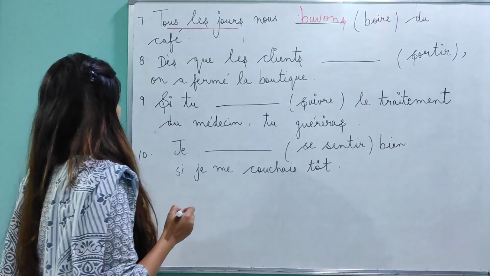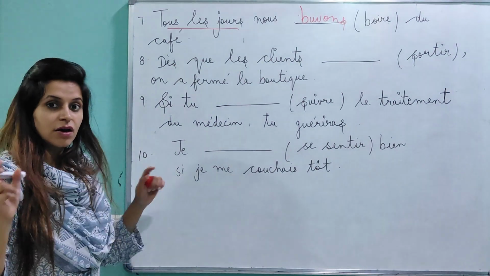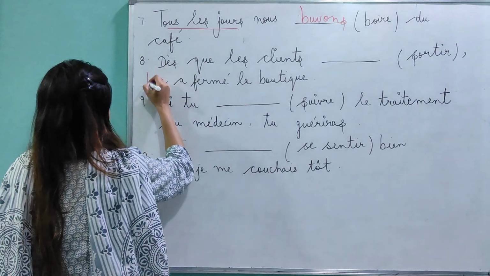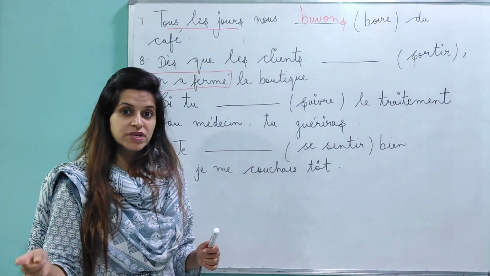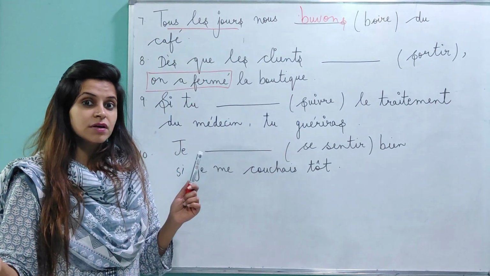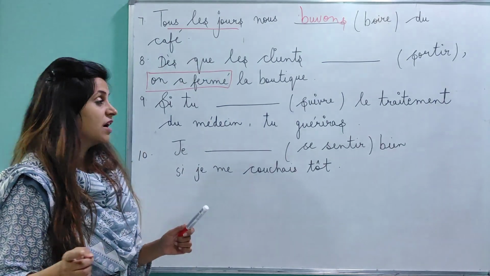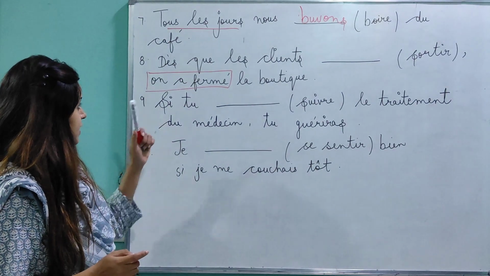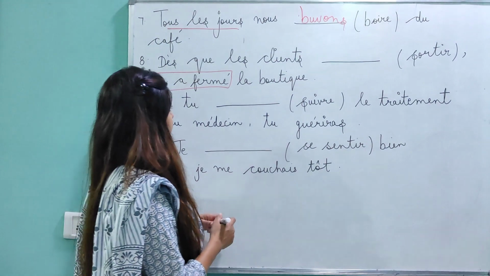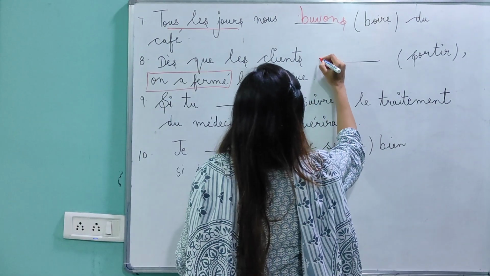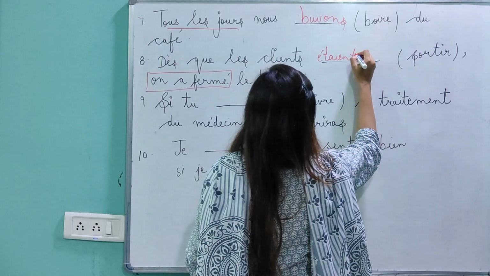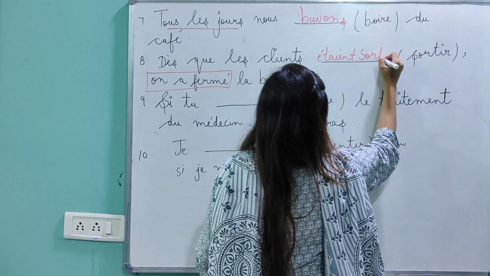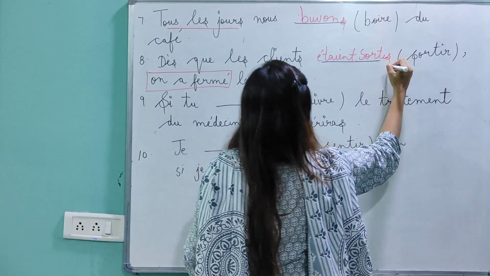Next sentence. Now see what is given in next sentence. Dès que is the keyword along with passé composé. So dès que and passé composé. That means what is the combination? Most probably it is plus que parfait combination. So dès que les clients dash sorti, on a fermé la boutique. So, plus que parfait. First thing you need to conjugate imparfait and then past participle of this verb.